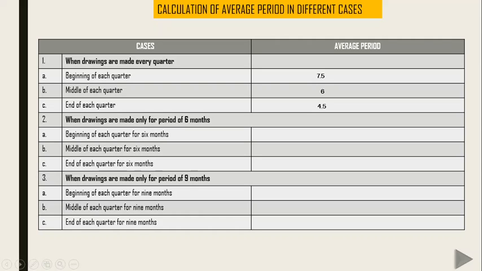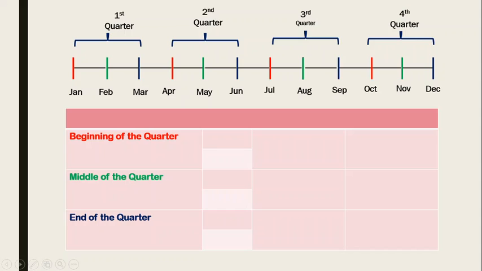Here it is 9 months, but the same thing, beginning of each quarter. So let's go back and check. Now if I talk about 6 months, the only difference here is I'm going to put a line over here. This is my 6 months.